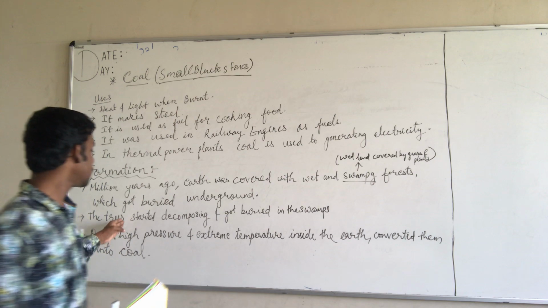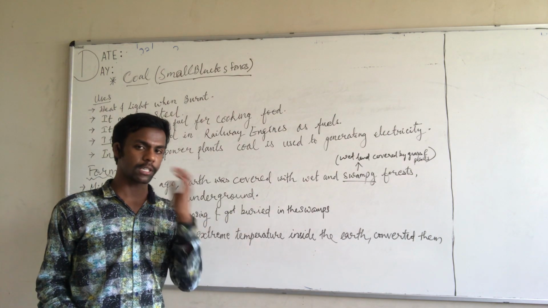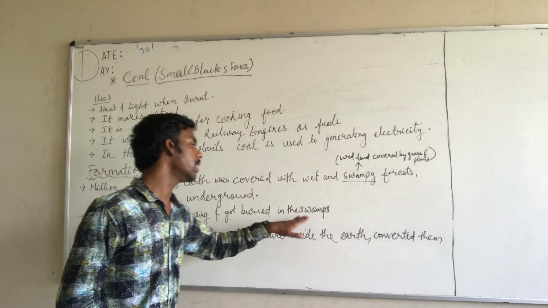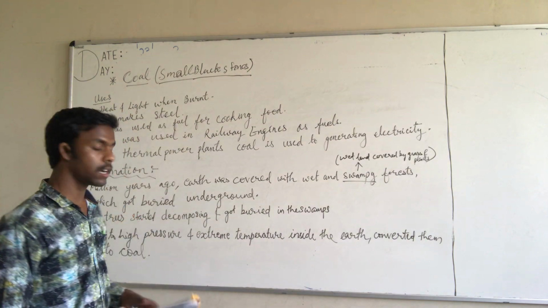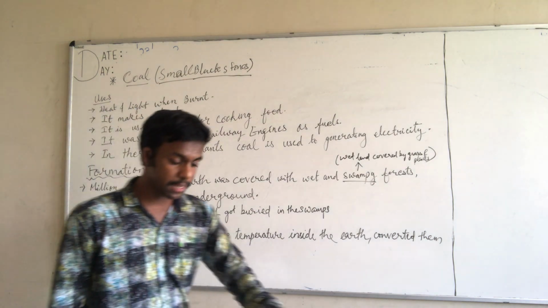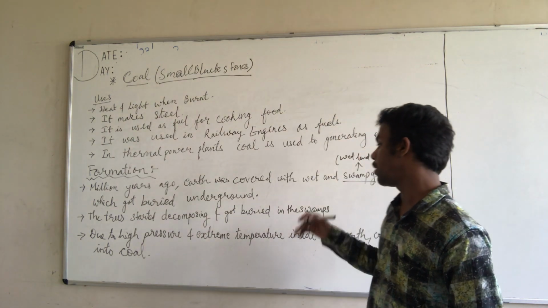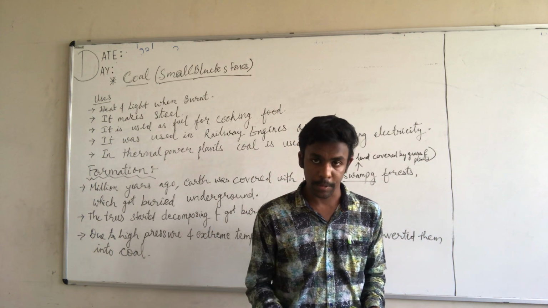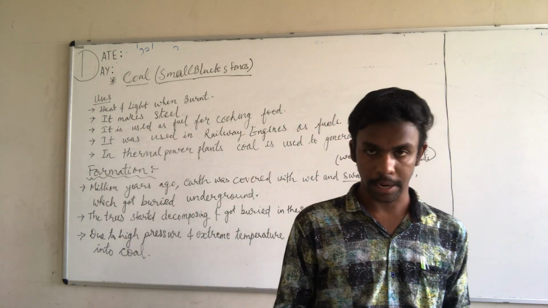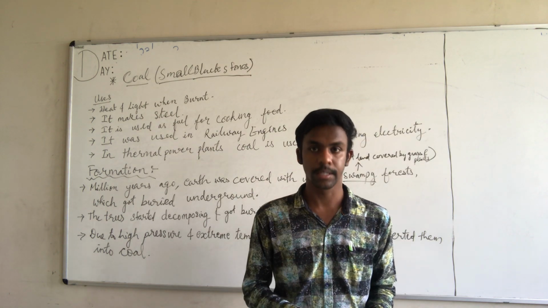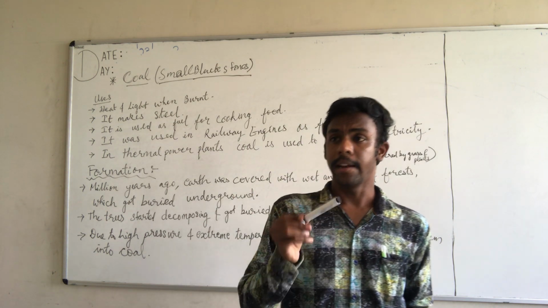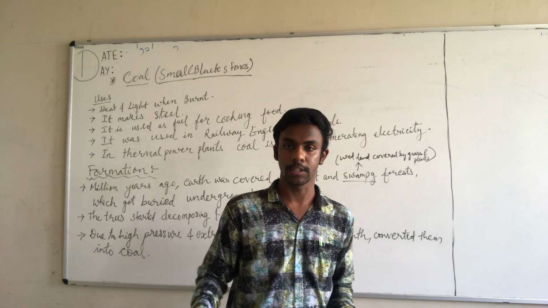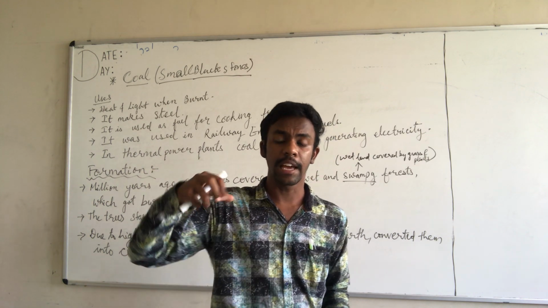The trees of that forest started decomposing and got buried in the swamp. Means these trees started decomposing and got buried inside the surface of the earth. How did it happen? Due to natural calamities such as volcano eruptions and floods, the entire earth surface, the inside of the surface of the earth, had a pressure.